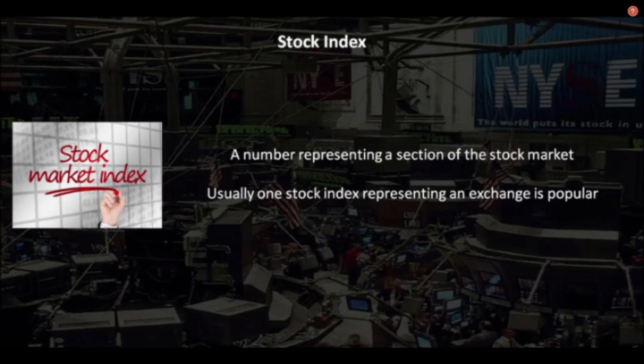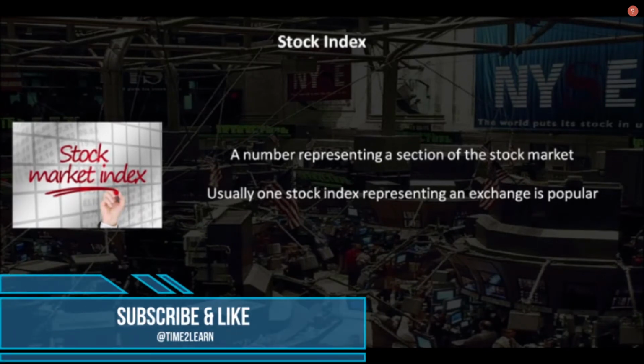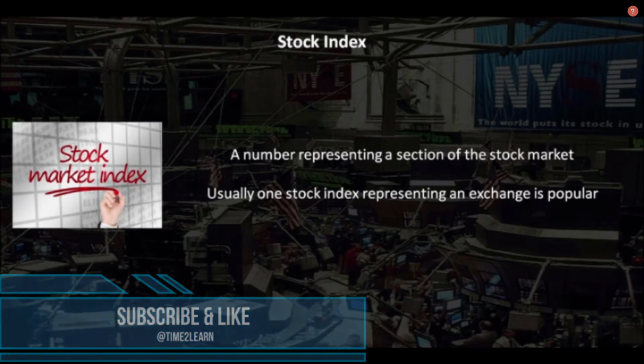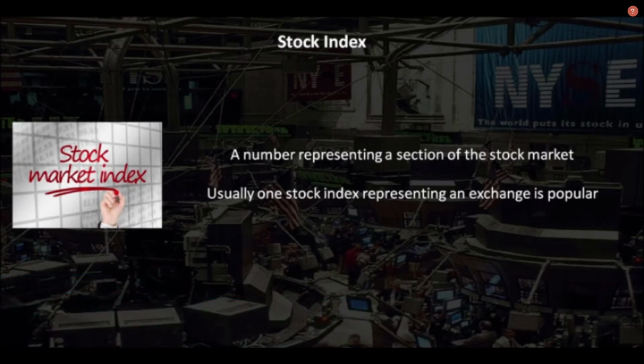A stock index is a number that represents a particular section of the stock market. Usually it is seen as the leading measure representing the entire stock market. Very often you will see one stock index associated with an exchange, which represents the leading stocks trading on the exchange. Stock indices are widely quoted in the press and tracked by the public as they reflect the prevailing sentiment in the economy.